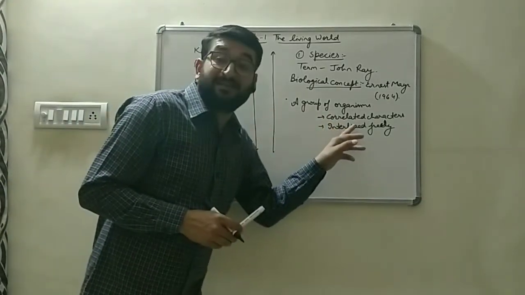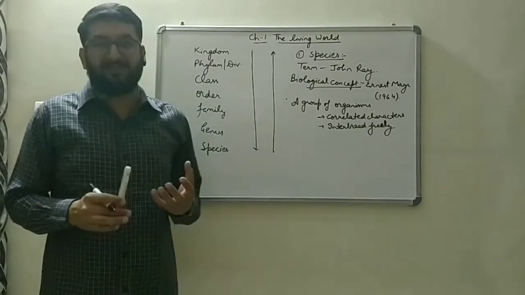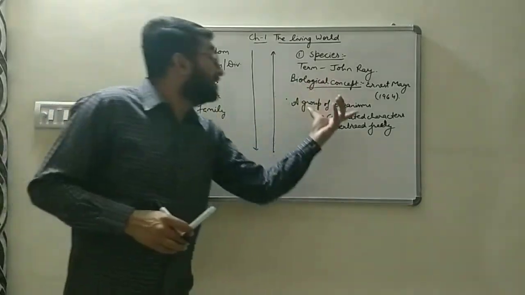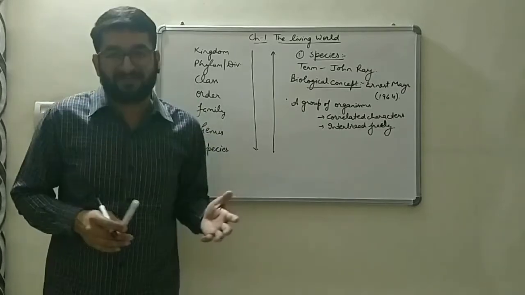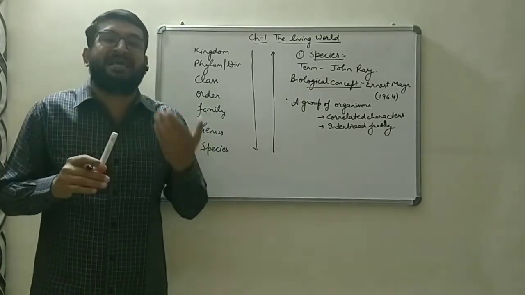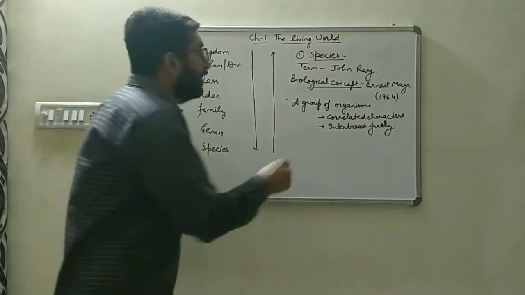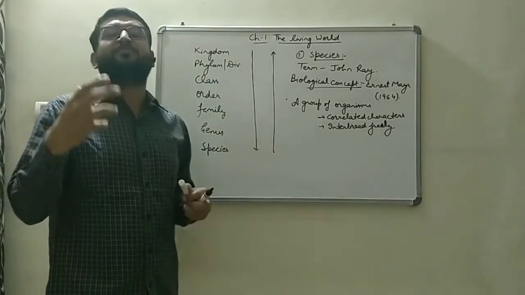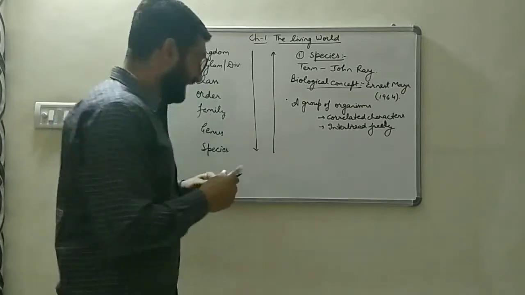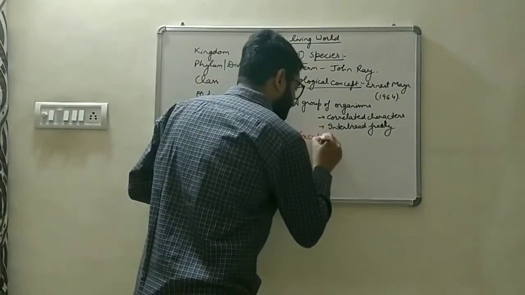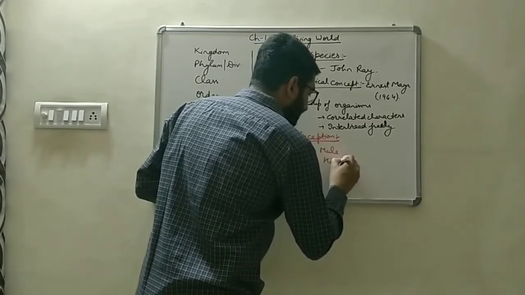What do you mean by correlated characters? The characters which relate. That means they have common ancestors. Correlated characters in the concept of species are represented by evolutionary characteristics. That is, they have a common ancestor. There are certain organisms which do not follow this point of interbreeding freely to give a fertile offspring. That exception is mule and hinny.